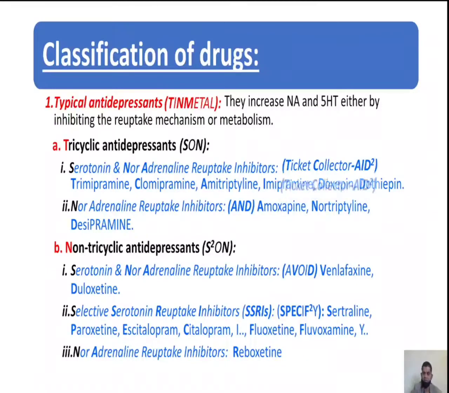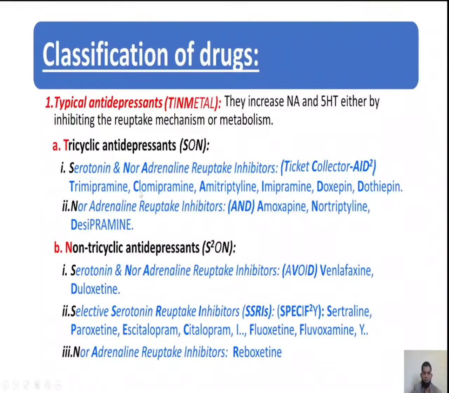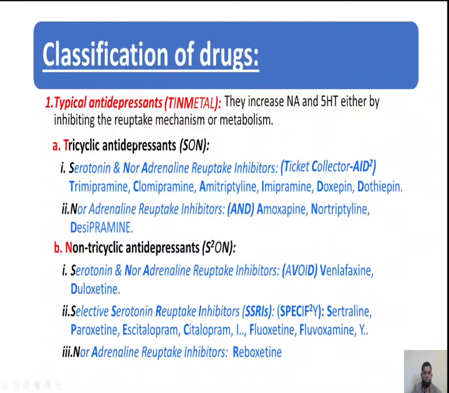What are those? TCAID squared. I told you, you concentrate only on bold letters. T, C, A, I, D squared. T, trimipramine. C, clomipramine. A, amitriptyline. I, imipramine. D, doxepin. One more D, dothiepin. Second, tricyclic antidepressants that are noradrenaline reuptake inhibitors. Examples: A, amoxapine. N, nortriptyline.